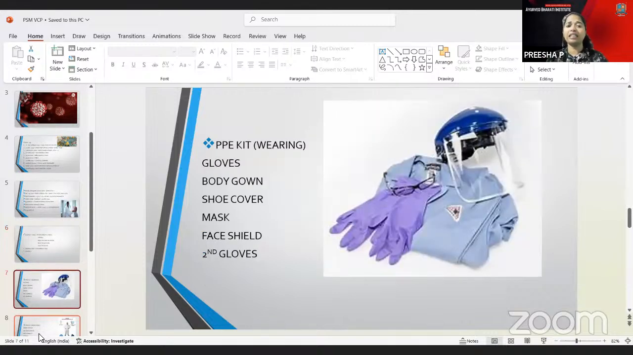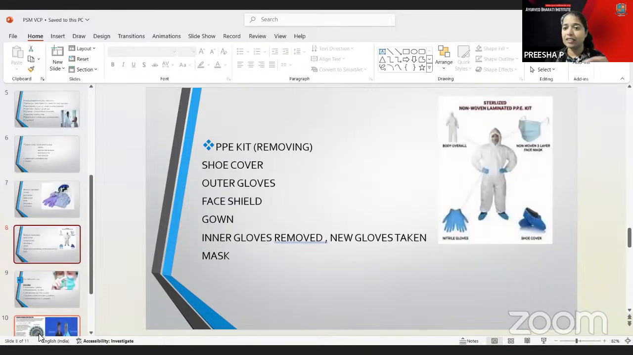And these are all about the PPE kit, how it should be worn: the gloves, body gown, shoe cover, mask, and the face shield, with 2 pairs of gloves. And this is the PPE kit removal procedure. This also can be asked because it comes under the preventive and social medicine aspect.